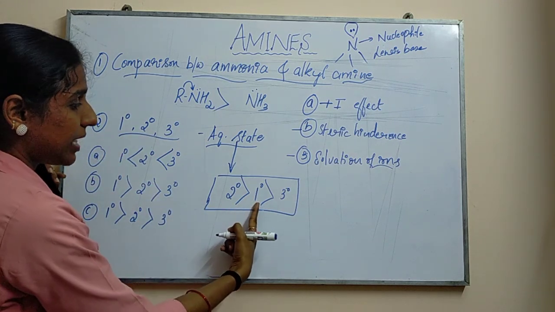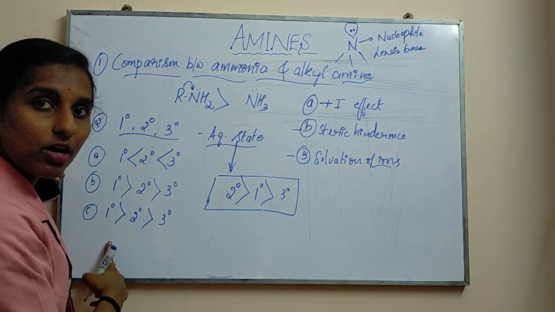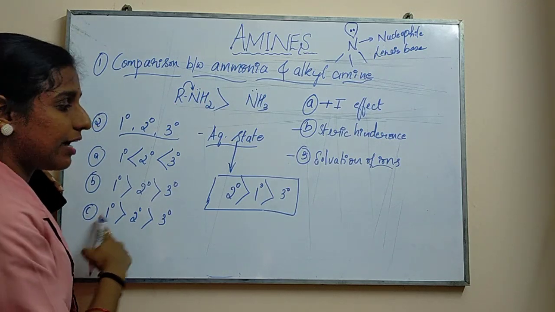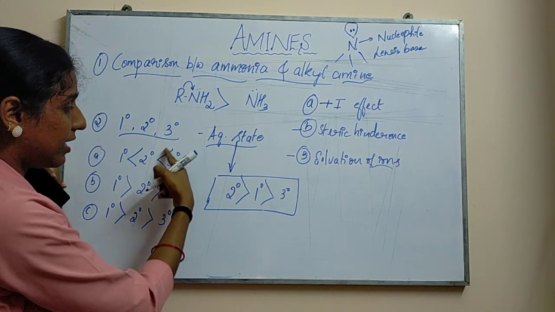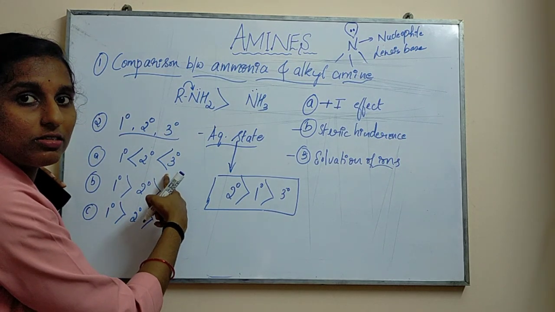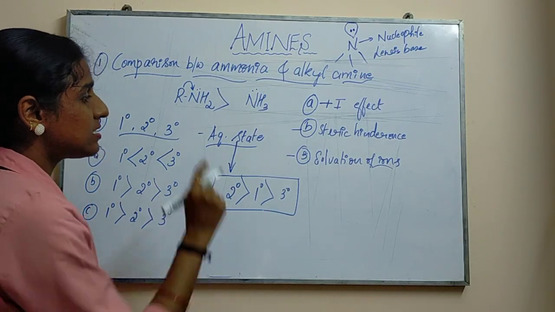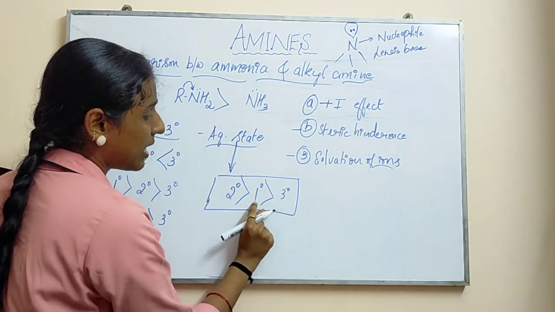Then why have I written primary? Because in two cases we can see primary is higher basic. Two concepts are there where we can see the primary is higher, so I have written primary. Next one is the tertiary, the last one. Here also the tertiary shows higher in nature, so the tertiary will come. So the trend for aqueous state, when you are writing, you are supposed to write as secondary, primary, tertiary.